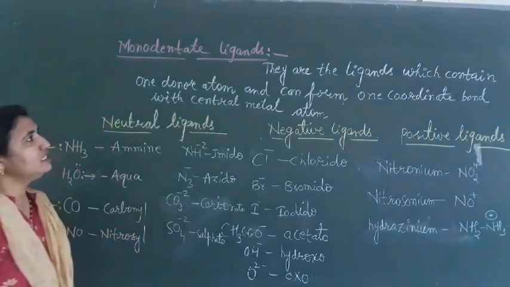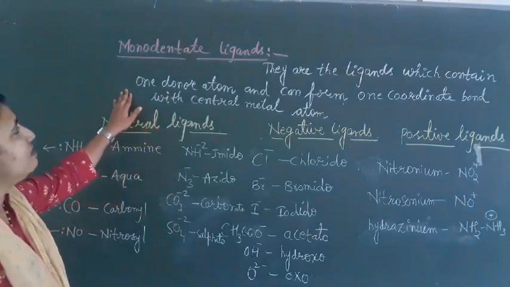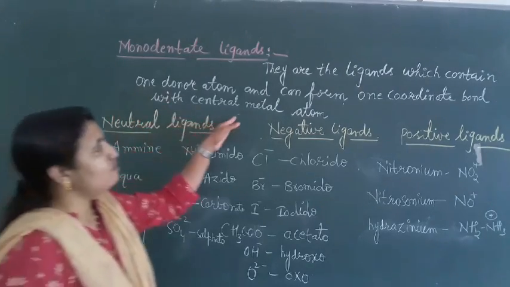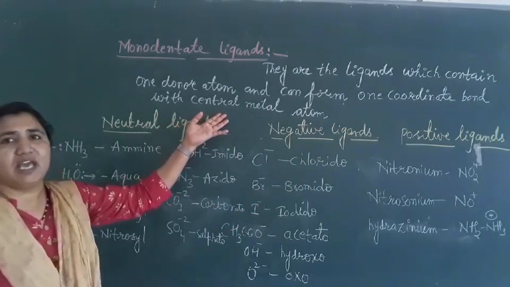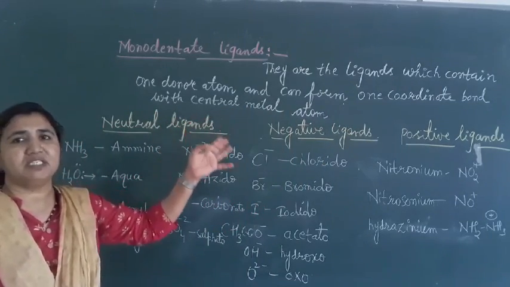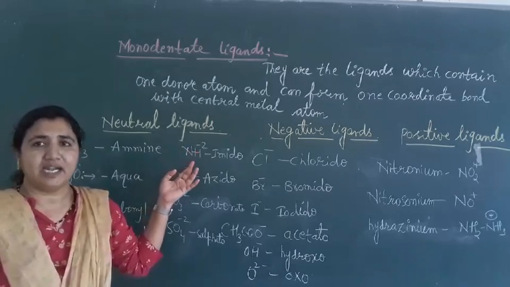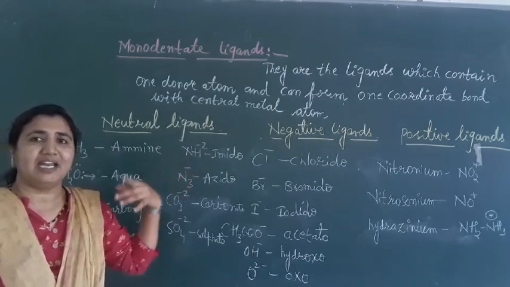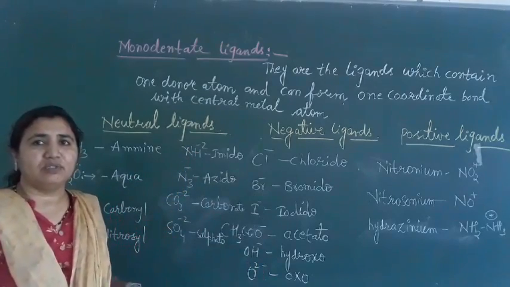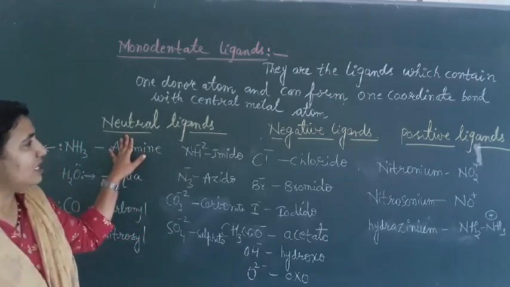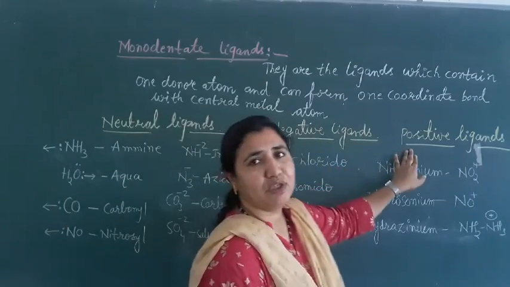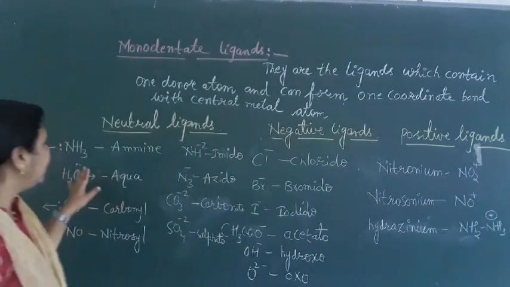Monodentate ligands are the ligands which contain 1 donor atom and can form 1 coordinate bond with the central metal atom. They contain only 1 donor atom in their molecule and can donate only 1 pair of electrons to the central metal atom. These are of 3 types: neutral ligands, negative ligands and positive ligands. So what are those neutral ligands?